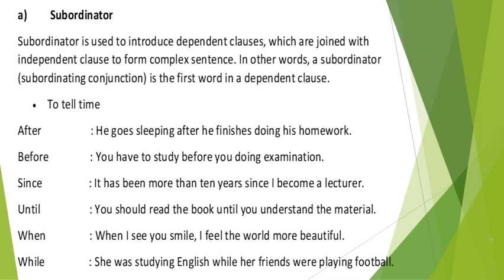The first example, he goes sleeping after he finishes doing his homework. This sentence is a complex sentence, and we use here the subordinator after. We start with the independent clause and then the subordinate clause. So we don't use comma here. If we start with subordinator and say, after he finishes doing his homework, comma, he goes sleeping.